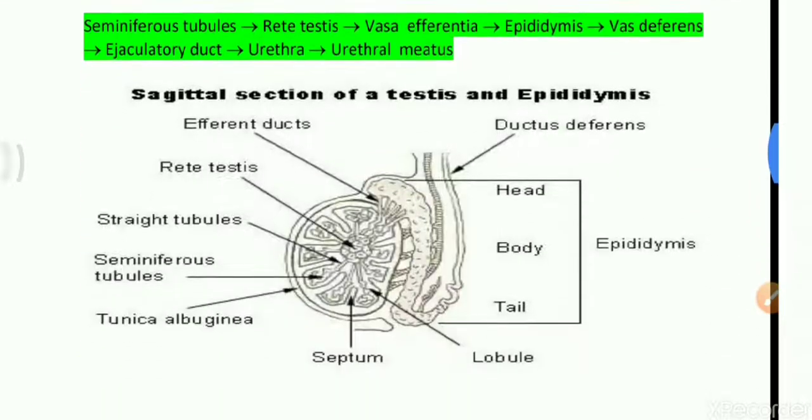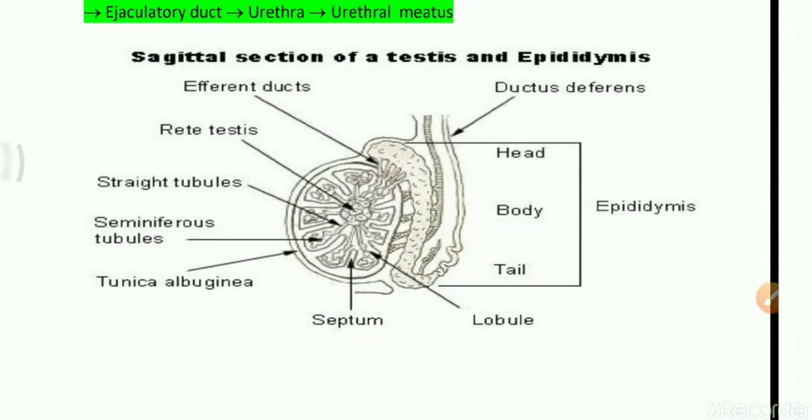So first, to solve this question, we have to look at this diagram. This is the TS of testis. Testis is the primary sex organ of the human male. Inside that testis, the germinal epithelial cells are there.